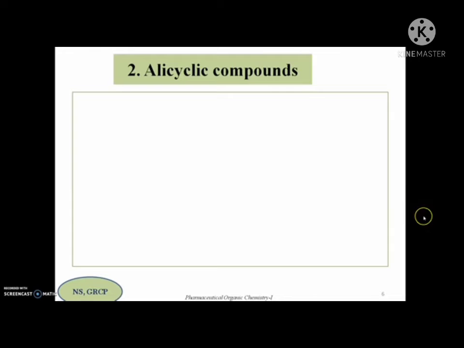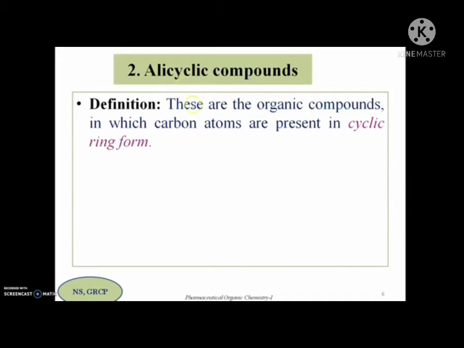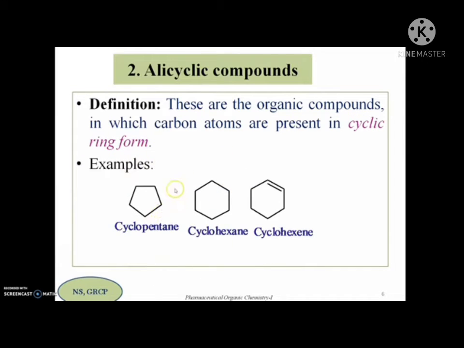Let us move to the next one, alicyclic compounds. The name itself indicates there will be a cyclic system. So these are the organic compounds in which carbon atoms are present in cyclic ring form. In the previous one, aliphatic compounds, we have seen the carbon chain is present in open chain form, but here the carbon chain is present in cyclic ring formation. So let us see the examples here. The first one is called cyclopentane. You can see each corner of this geometrical figure.